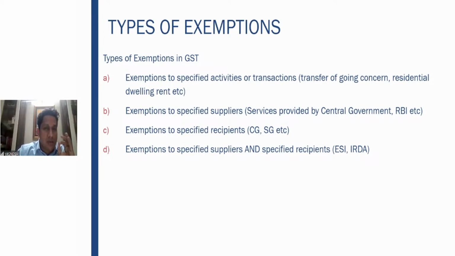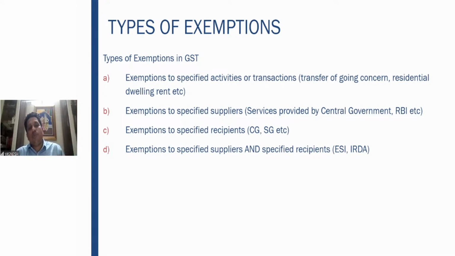Then sometimes exemptions are given to specified suppliers. That is, in case the central government or the RBI provides services to the citizens of the country, that is exempt from GST. These are illustrations where exemptions are given to specified suppliers. Then exemptions to specified recipients. That means the services you are providing to the central government or to the state government are also exempt. Those are also covered here.